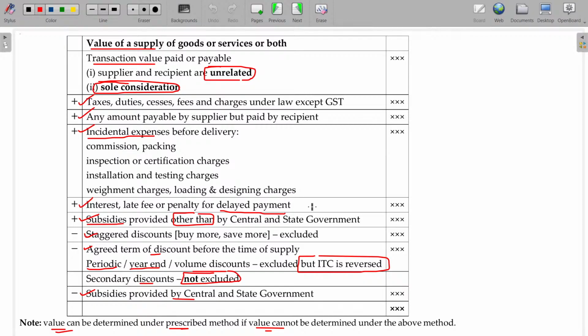You can write it this way also: on payment basis. This one only on payment basis. For the rest, it will not be applicable.